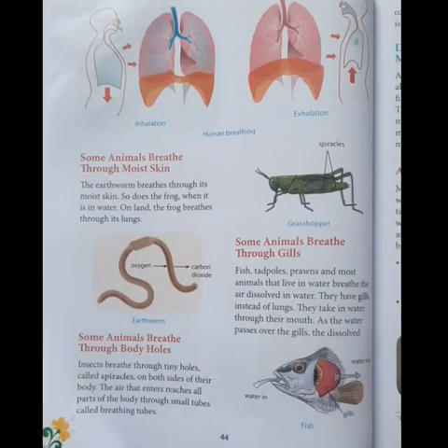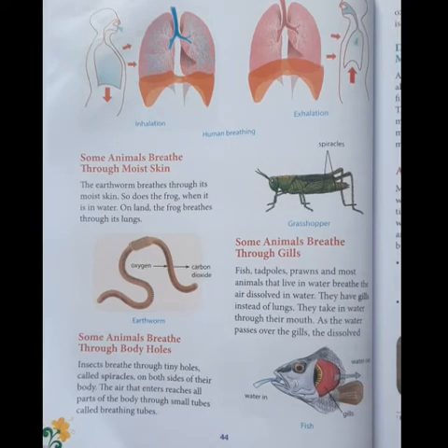Once again, to recall whatever we have studied in this lesson, we have studied about the body coverings of different animals. In order to suit the particular environment in which they live, different animals have different body coverings. It may be shells or scales or feathers, or it may be hair. In order to protect themselves from the surroundings in which they live, or to protect their soft body, these animals have different types of body coverings.